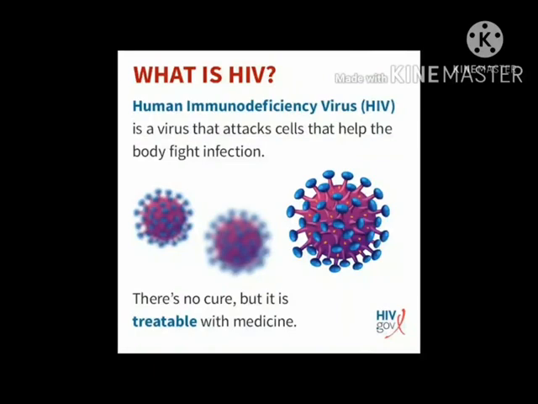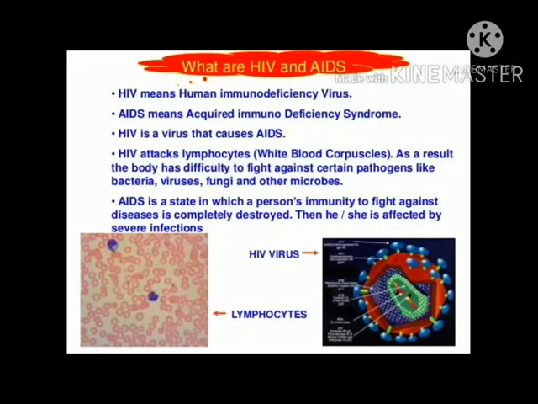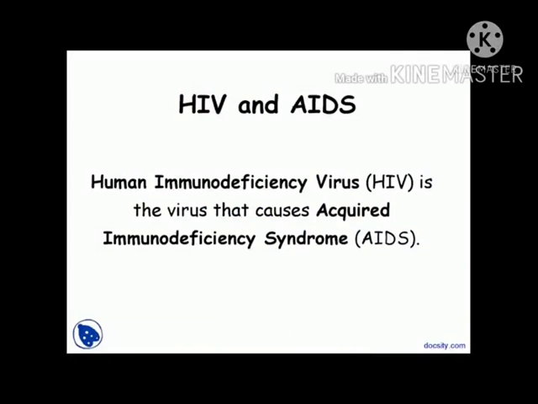Now let us understand what is an HIV virus. HIV stands for Human Immunodeficiency Virus that attacks our immune system and has no cure, but it can be treated with medicine. HIV is a virus and causes AIDS, that is acquired immunodeficiency syndrome, in which the person's immune system is destroyed completely and is affected by various severe infections that can lead to death. Though it is not contagious, it can spread through infected needles and blood transfusion.